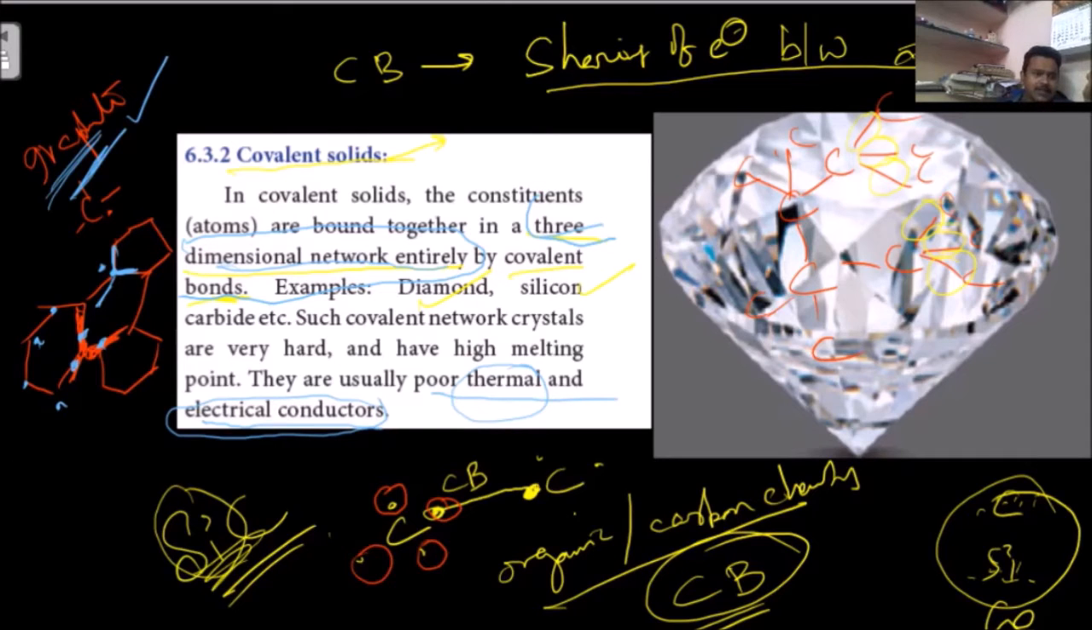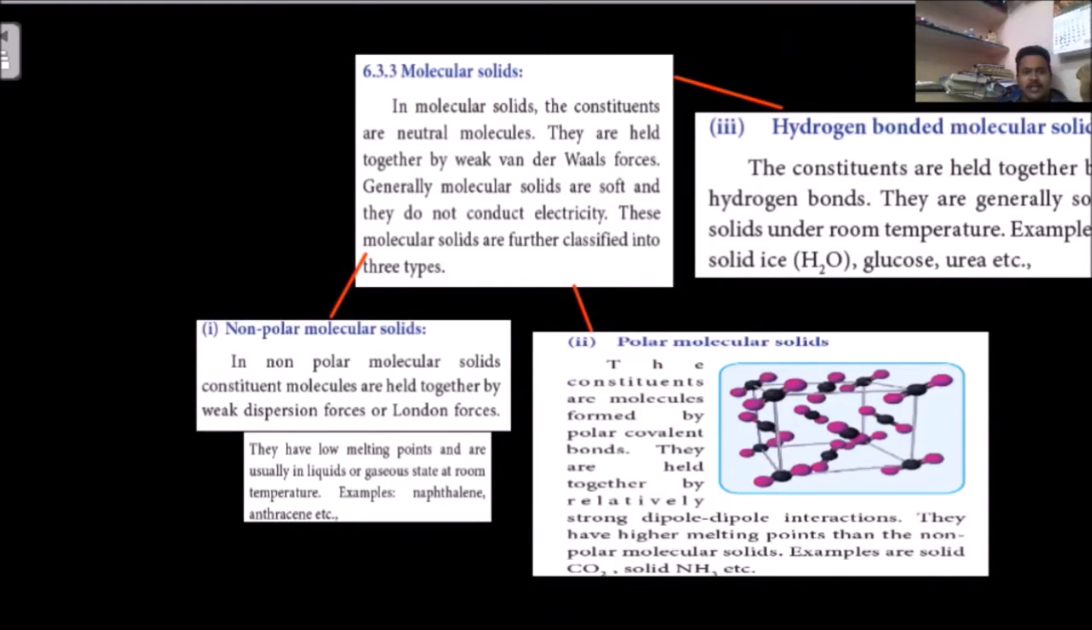And the next one. The third category is molecular solids. Ionic solids over, covalent solids over. This is the time to discuss molecular solids. Molecular solids are again classified into 3 types. First is non-polar molecular solids. Second is polar molecular solids. Third is hydrogen bonded molecular solids.